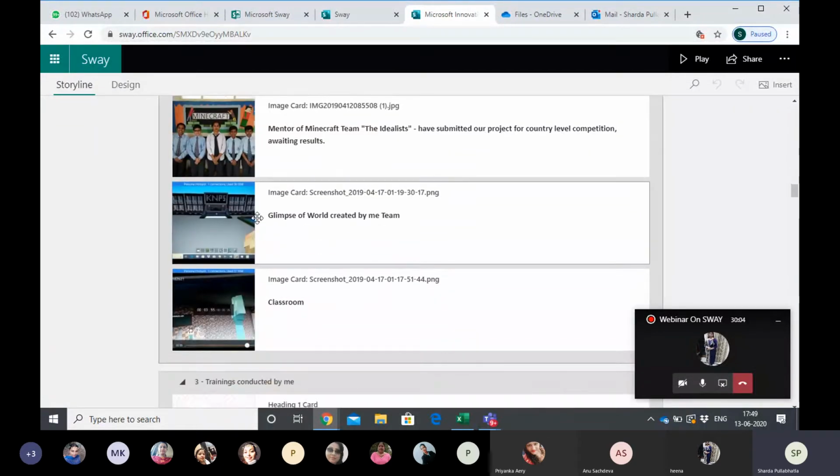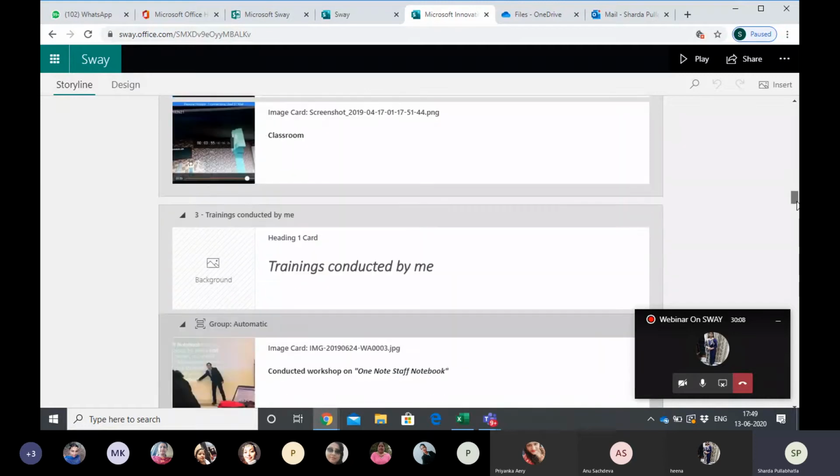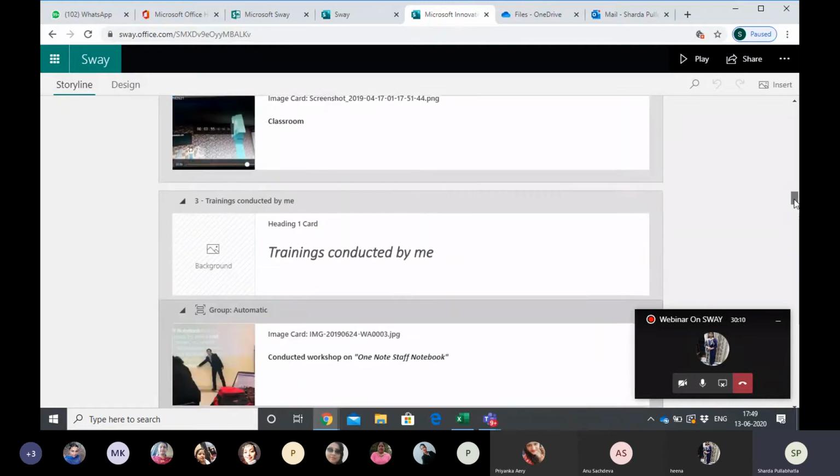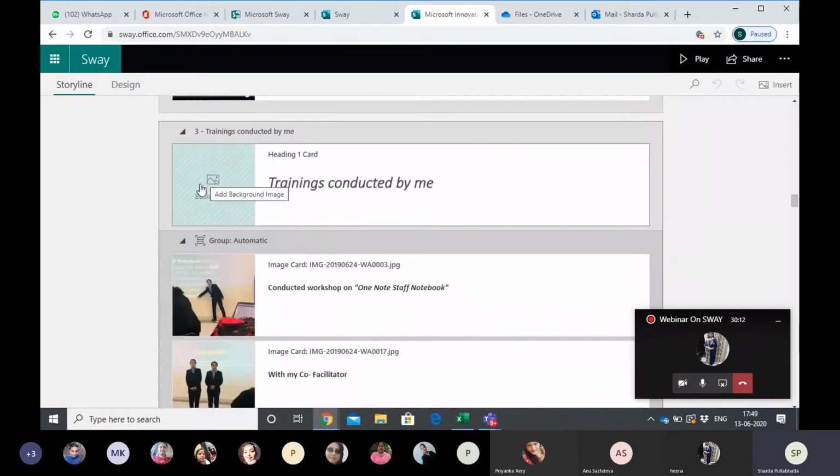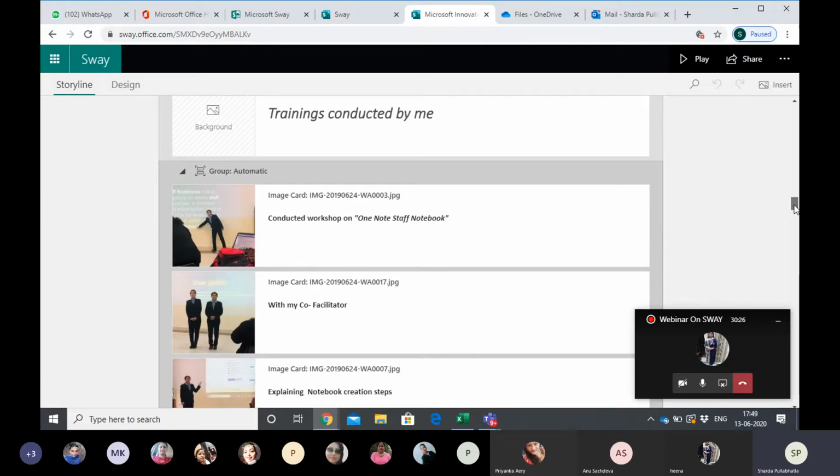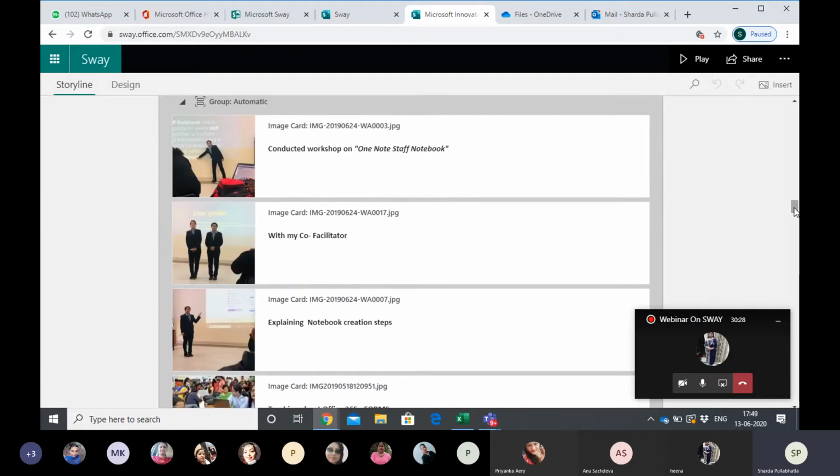So left side an image, right side a heading or any topic that you want to write. If you write text, that will only be a text card wherein you can write the text. Now see here, I didn't want any background, so I left that one. This is again a group, automatic. If you look from here to here, you will see a group. What is its heading? Trainings conducted by me. So you can give each one a different heading. So this is the trainings conducted part. So here we have it.